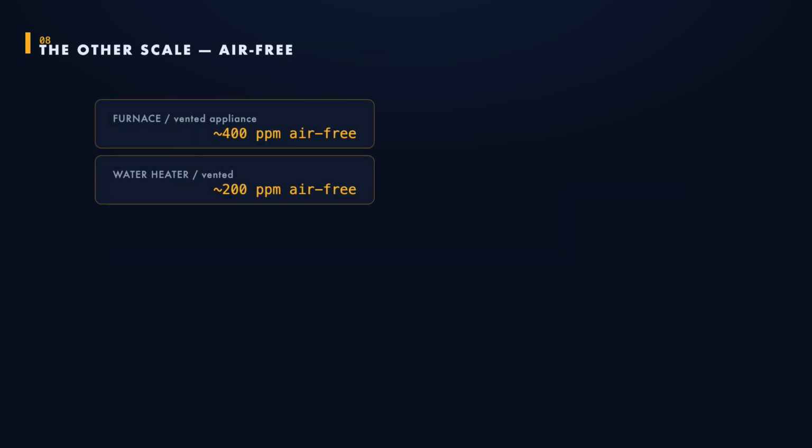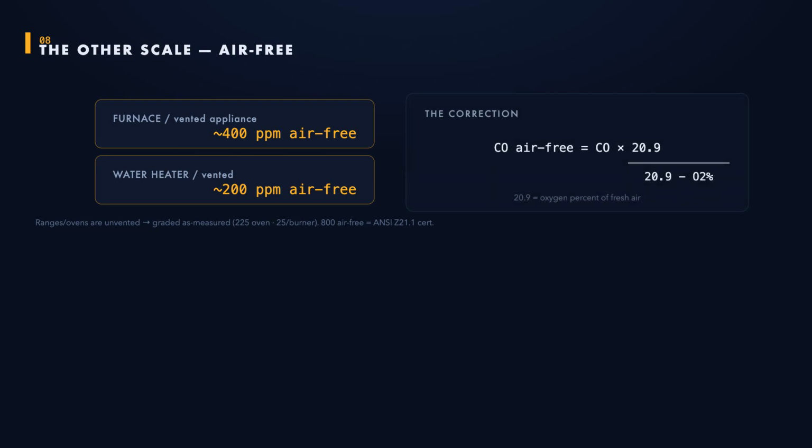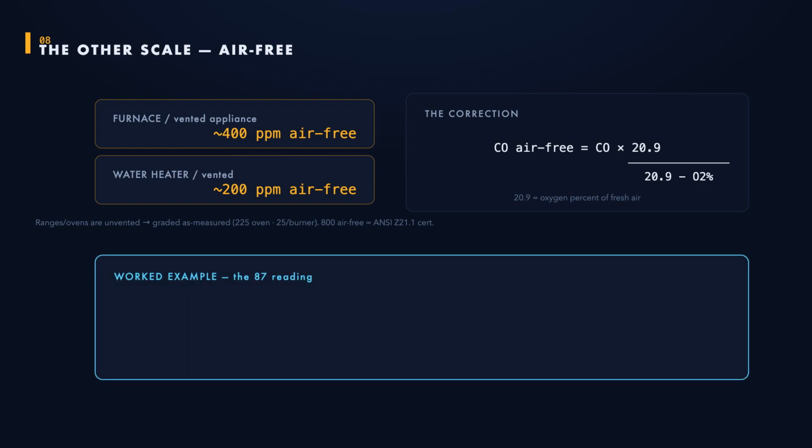Now the other scale. At the appliance, the air-free flue gas limit is about 400 parts per million for a furnace and 200 for a water heater. Air-free means the dilution air has been mathematically removed. Ranges and ovens are different. They're unvented, so the code's Annex G grades them as measured instead. About 225 at an oven or broiler, and just 25 per burner on the cooktop.